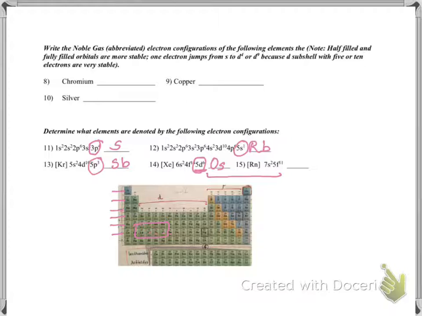One thing I do want you to note: the next one is 5F. When we are in the F block, these are the last two inner transition elements, known as F block elements. 5F11: your first row is the 4F row and the second one is the 5F row, and you need the 11th one.